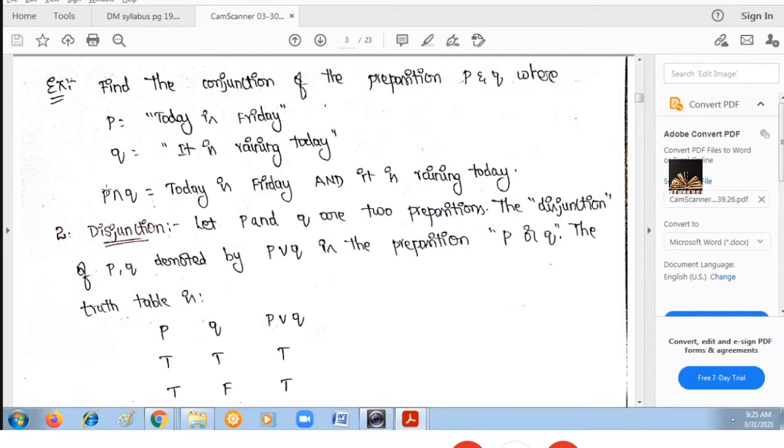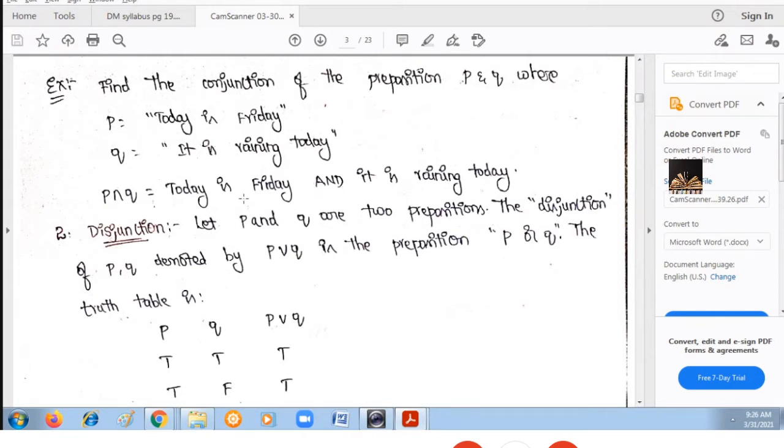Now, if you have to find the conjunction of P and Q, how will you write the compound statement? You just use the word and between these two sentences. Today is Wednesday and it is raining today.